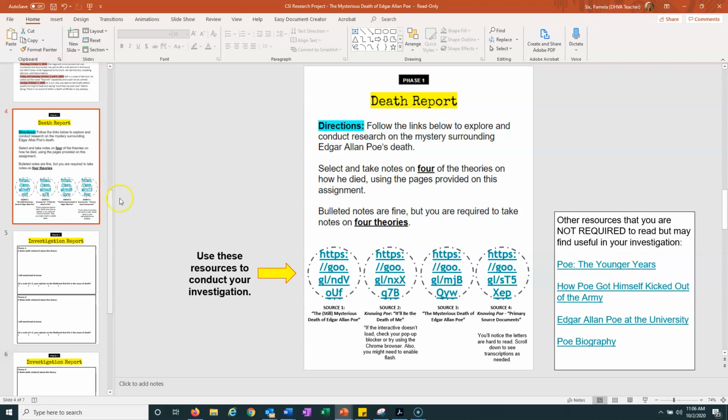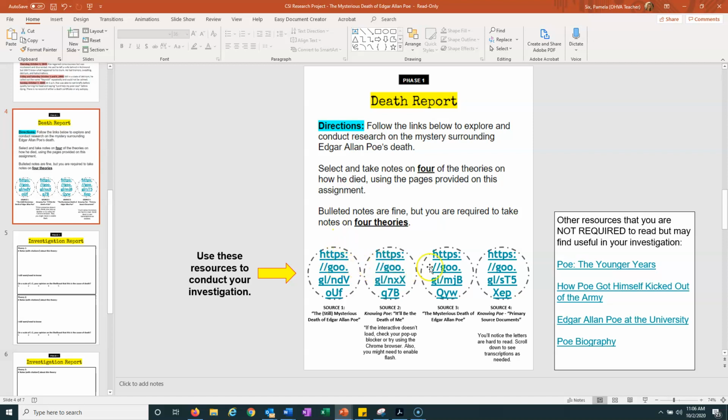that you might be confused about, or things that I know in the past that students have had questions about. So your resources: yes, you can Google, yes, you can just Google ways that Poe died and whatever you would like to do. Absolutely, you're allowed to do that. Free reign with Google search.